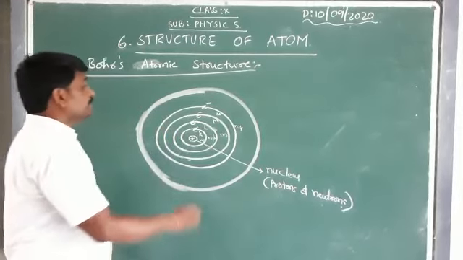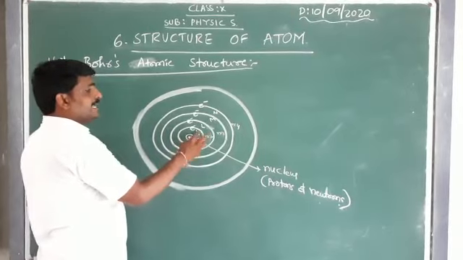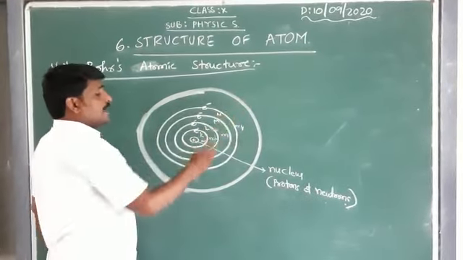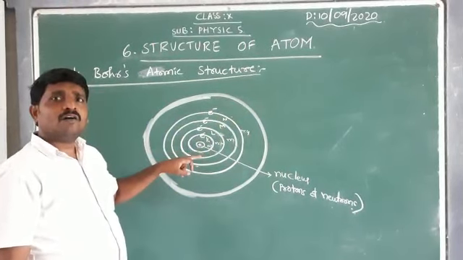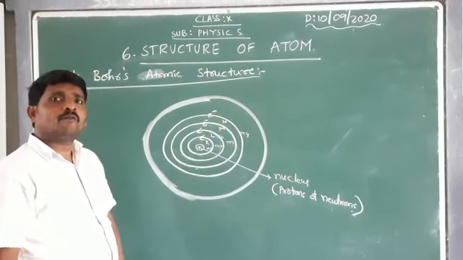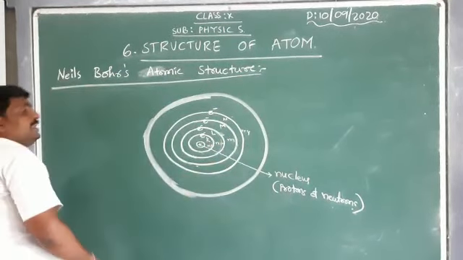Every energy level is referred to by some alphabet, that is K, L, M, and so on. And every energy level has a reference with a quantum number that we call the principal quantum number, denoted by small n.